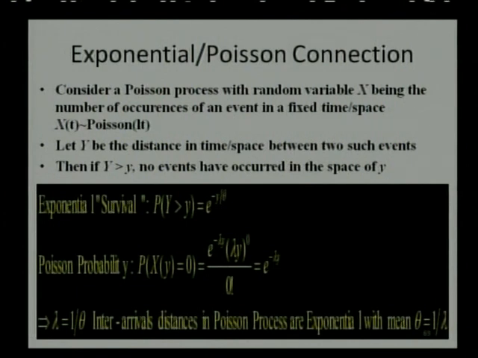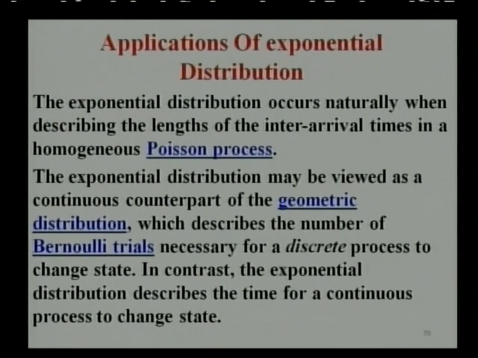Now, the exponential or the Poisson connection. Consider a Poisson process with random variable x being the number of occurrences of an event in a fixed time or space, and x_t follows Poisson. Then let y be the distance in time or space between two such events. Then y greater than y, that is, no events have occurred in the space of y, is described as the survival rate, and with the Poisson probability one can find out the different parametric values.